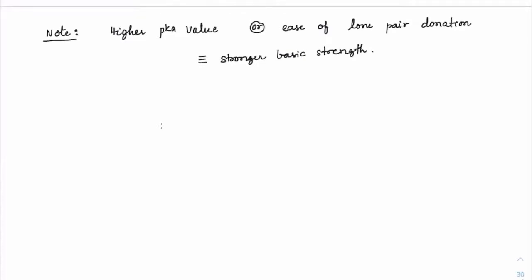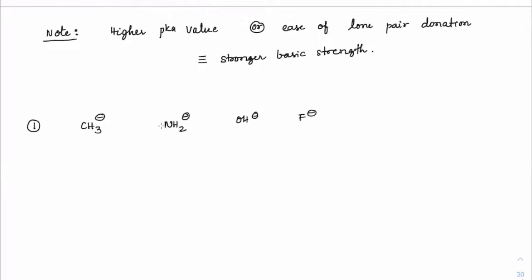All right. So let's see, first question, starting with the simplest forms. If we go from left to right, we have CH3 minus, NH2 minus, OH minus, and F minus.